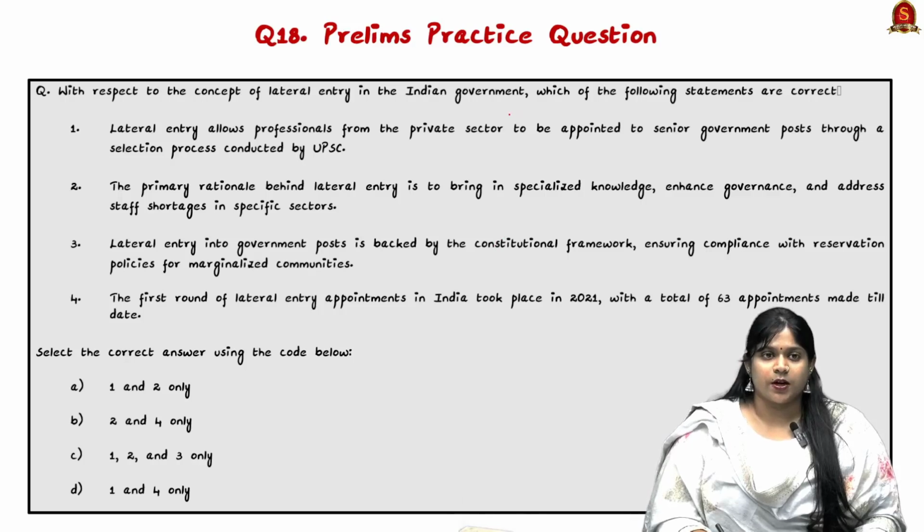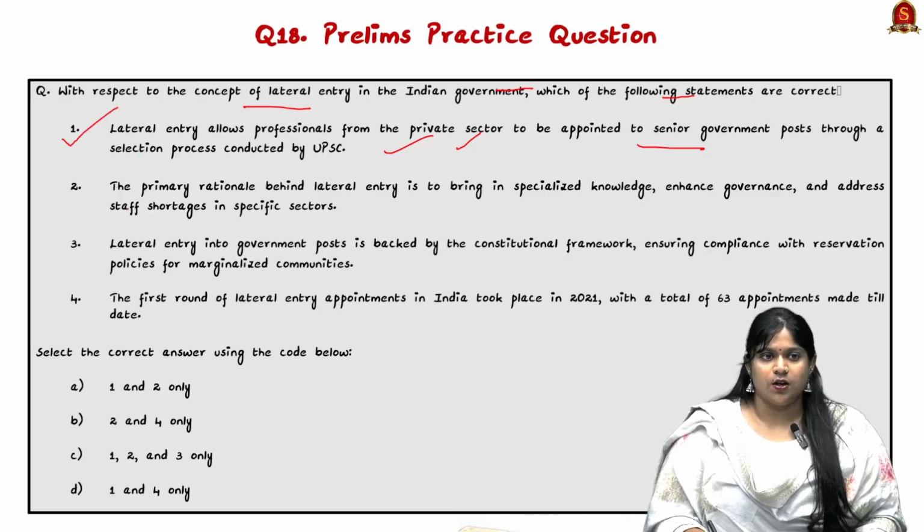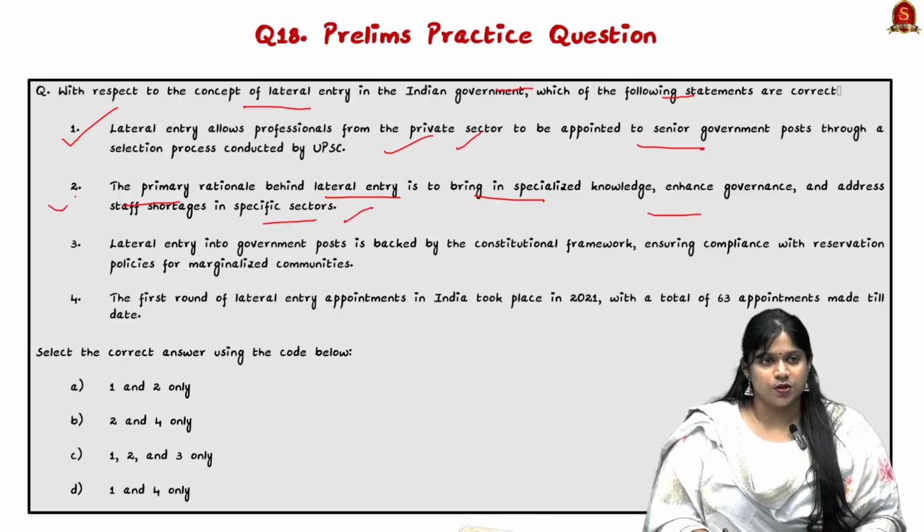Let's see a prelims practice question. With respect to the concept of lateral entry in the Indian government, which of the following statements are right? Lateral entry allows professionals from the private sector to be appointed to senior government posts through a selection process conducted by UPSC, and that is right. The primary rationale behind lateral entry is to bring in specialized knowledge, enhance governance and address staff shortages in specific sectors, that is also right.